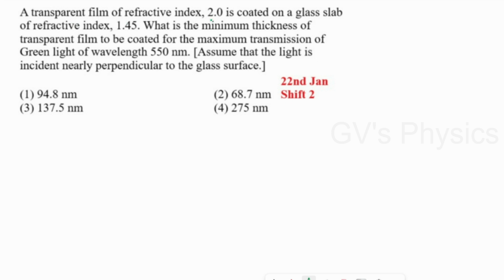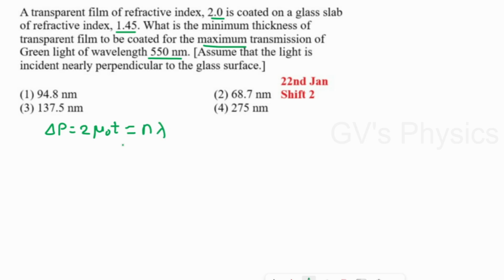A transparent film of refractive index 2 is coated on a glass slab of refractive index 1.45. What is the minimum thickness of the film to be coated for the maximum transmission of green light of wavelength 550 nanometers? They have said maximum transmission. Maximum transmission means maximum intensity, which undergoes constructive interference. For this, we have a direct formula. The path difference is equal to 2 mu naught T, where T is the thickness, and that is equal to n lambda, since there is maximum intensity with constructive interference.